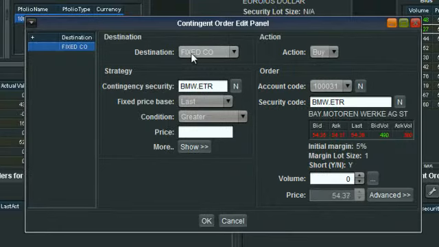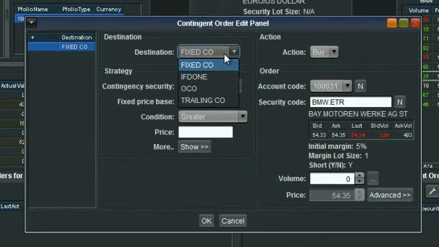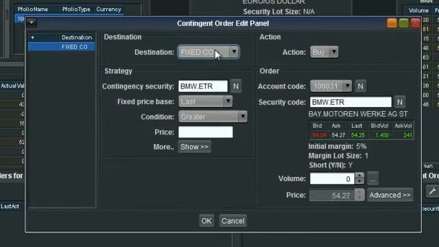Now, at the moment, our destination is the types of contingent orders we can have. We've got a few options there. Fixed CO refers to fixed contingent order, so just a standard contingent order. There is if done contingent order functionality, an OCO, one cancels the other, and also a trailing stop loss or a trailing contingent order. Now, at the moment, we're just going to go through a contingent order. These will be covered either later in this webinar series or in another webinar that we've got on the website. So we want to leave it as fixed CO for fixed contingent order.